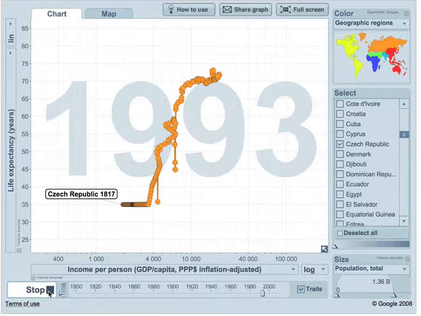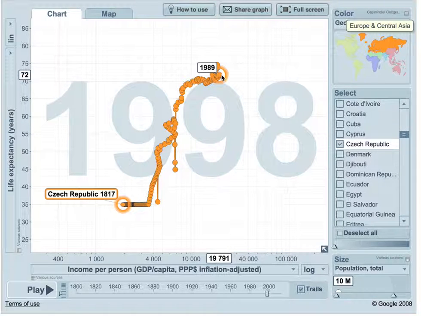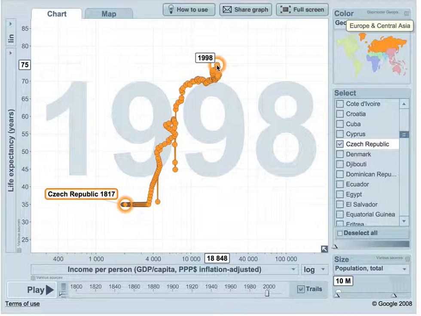So the life expectancy went up at the end of the 20th century. The highest income was $20,000, which was right here. Yeah. So it was in 1989, which was $20,000, and life expectancy was 75 years.